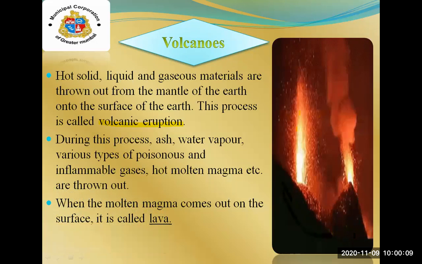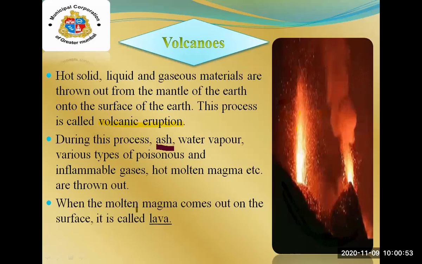These materials are thrown out from the mantle onto the surface of the earth. During the process, ash, water vapor, various types of poisonous and inflammable gases, hot molten magma, etc., are thrown out. These are the materials thrown out from the volcanic eruption.